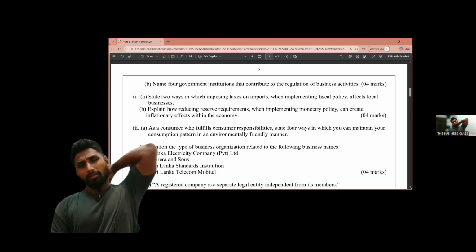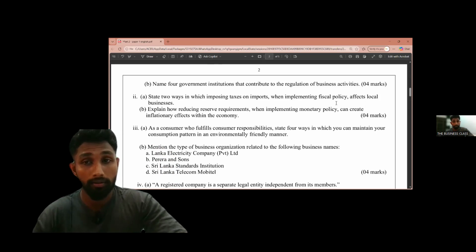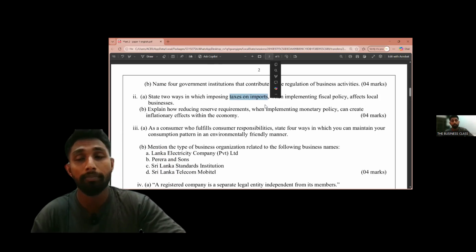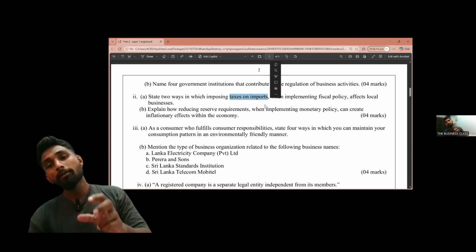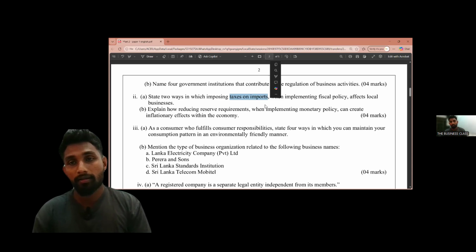Actually, first you should read the question very well, right? Imposing taxes on imports. When the government is taxing imports, what happens? Local competitors, the local producers, are protected from that.